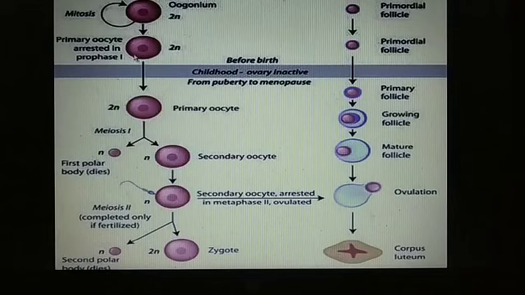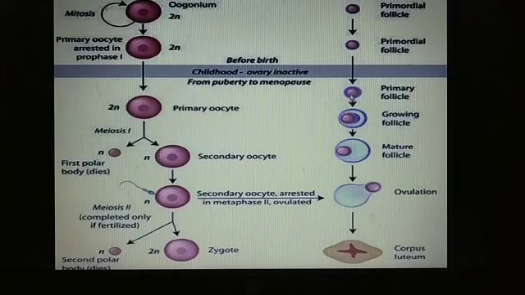Okay, now what happens? These primary oocytes are temporarily arrested in prophase first, and this process is before birth and after birth. Here, this one is also a growth phase. The primary oocyte then gets surrounded by a layer of granulosa cells. Here, student, you can see the primary oocyte surrounded by a layer of granulosa cells, and now we call it the primary follicle. Understood?